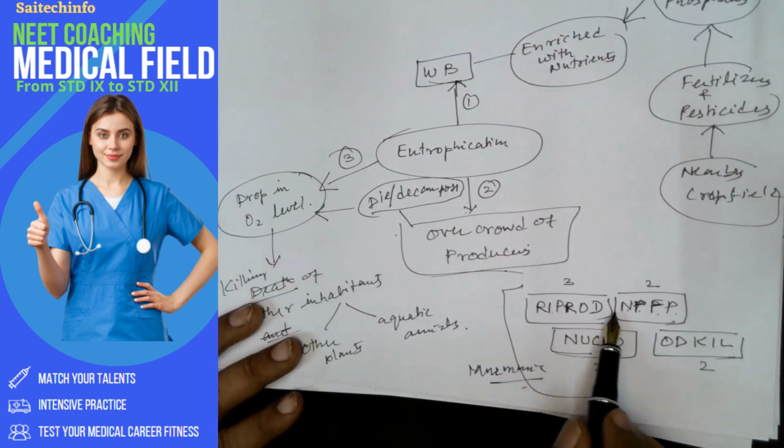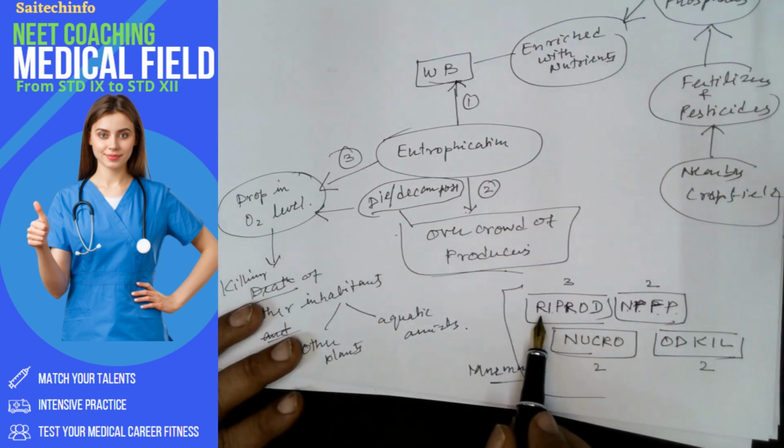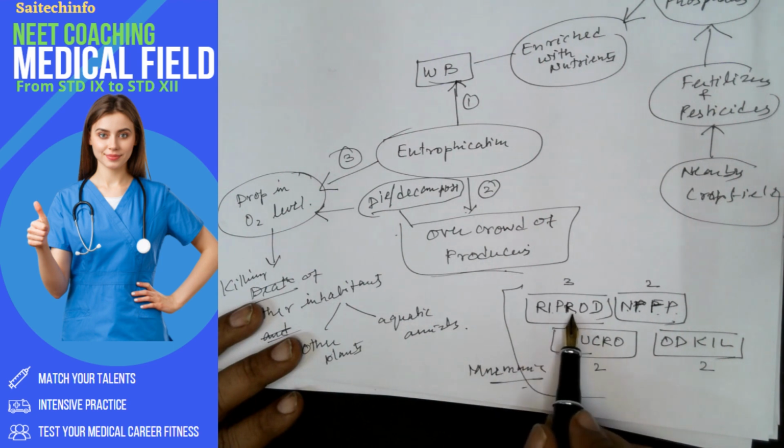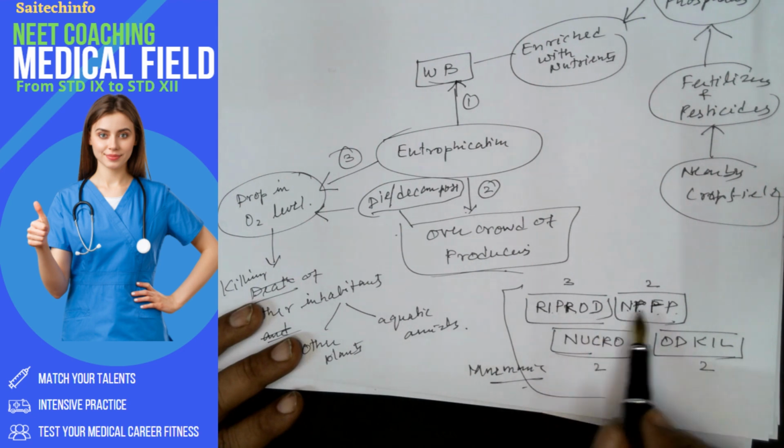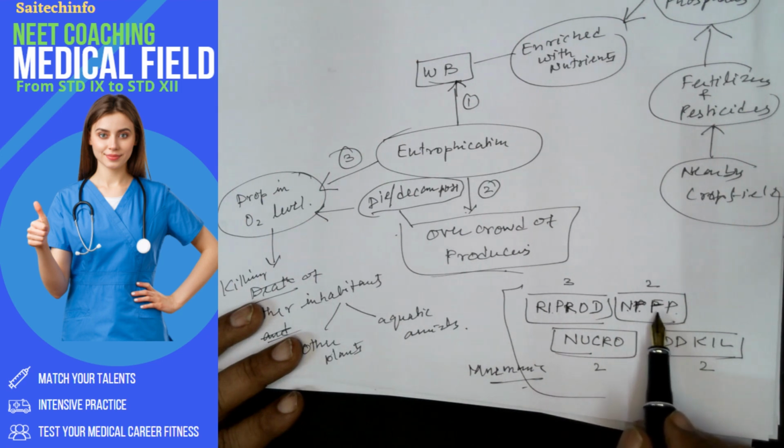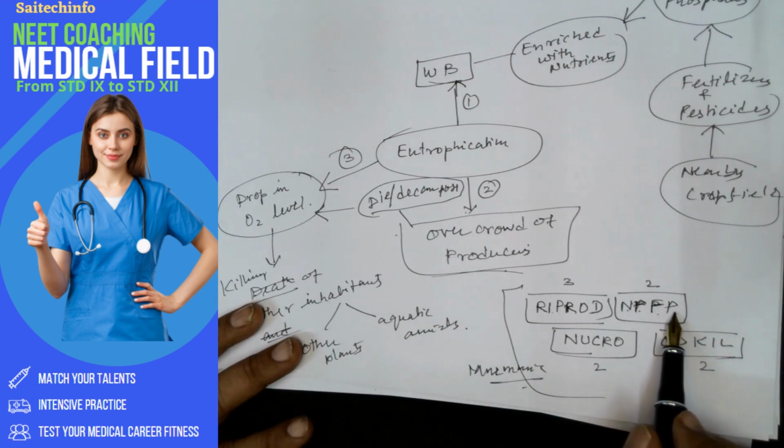So what do you mean by Reprodi? Reprodi is enrichment of the water body, and that results in overgrowth of producers that causes death of other aquatic animals and plants also. So nitrates and phosphates are seeping into the water body from the nearby crop field where they are using excessive fertilizers and pesticides.